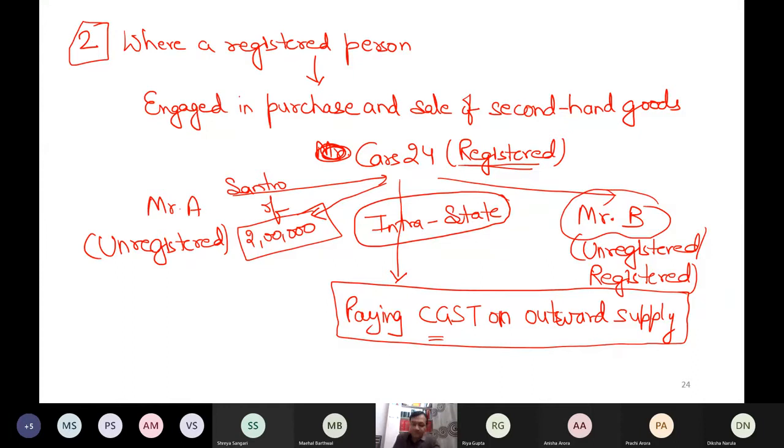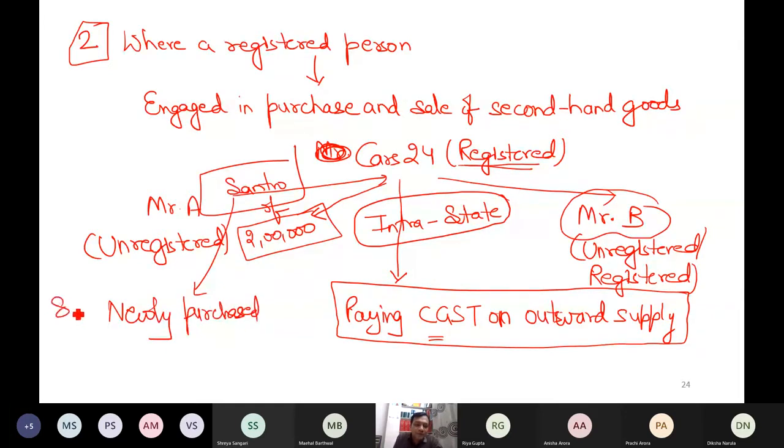The reason is simple, because when the Centro was newly purchased, for example, around 8 years ago, maybe for 6 lakh, at that time government has already got the revenue on the entire 6 lakh. So why should there be double taxation?